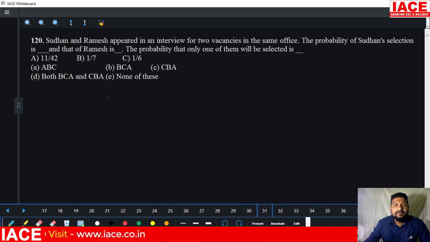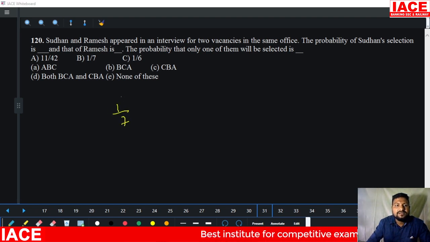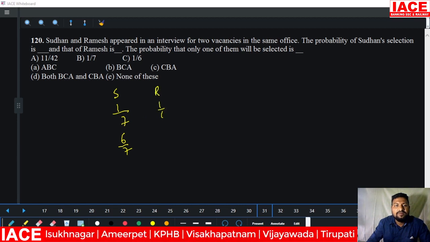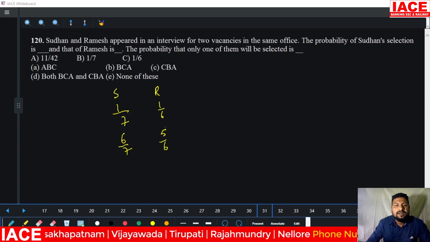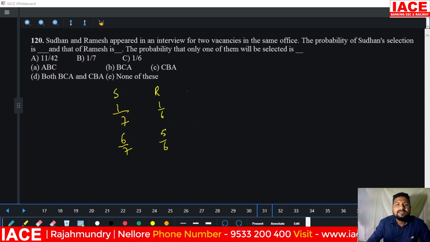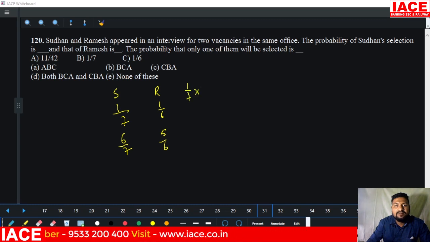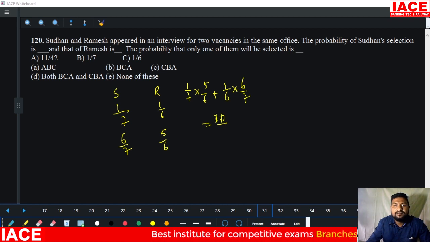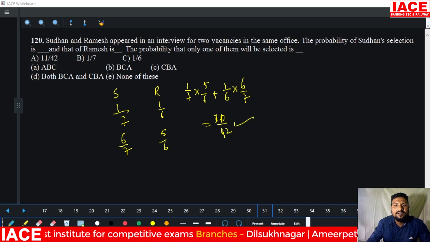Next, Sudan and Ramesh appear in an interview for two vacancies in the same office. The probability of Sudan's selection is, for example, I will go with B, 1 by 7. Sudan's selection value is 1 by 7, means not selection value is 6 by 7. Ramesh's selection value is 1 by 6, means not selection value is 5 by 6. Only one of them will be selected. Sudan selected means Ramesh not selected, 5 by 6, or Ramesh selected means Sudan not selected, 6 by 7. Overall it is 11 by 42, the final answer.